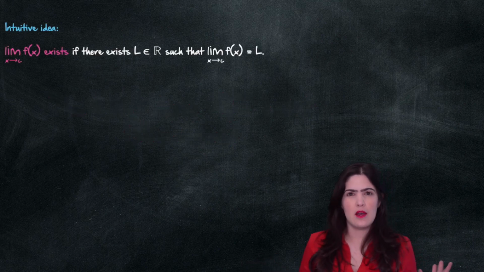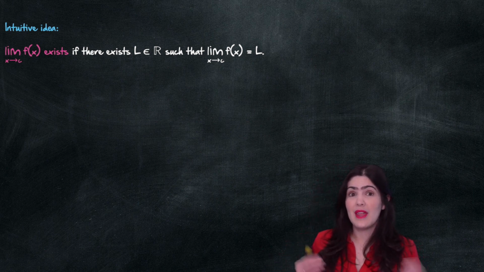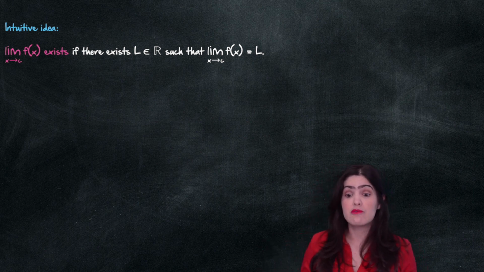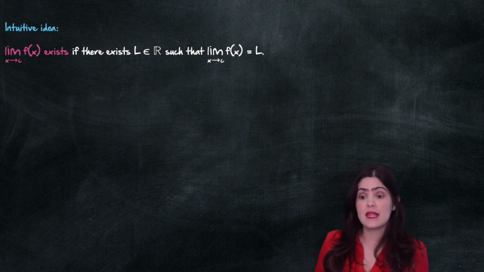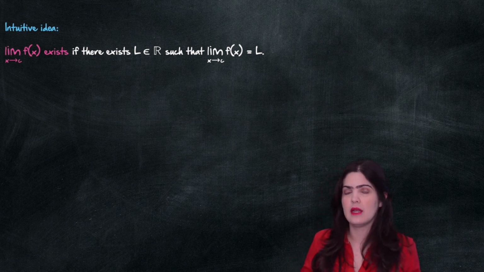What is the idea of that? Well, first of all, what is the idea of the limit existing? The limit exists if there is a real number L such that the limit as x approaches c of f of x is equal to L, right? That's what it means for it to exist: that it is a real number.